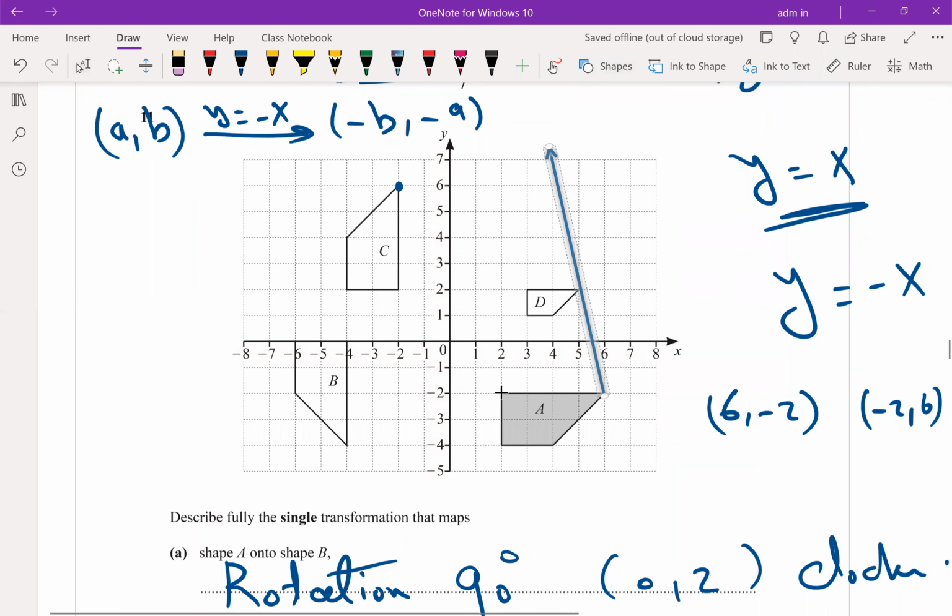They cut at which point? All of you agree, (4, 6)? Okay. So the center of enlargement is (4, 6).